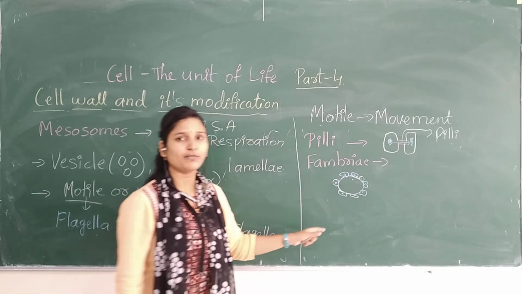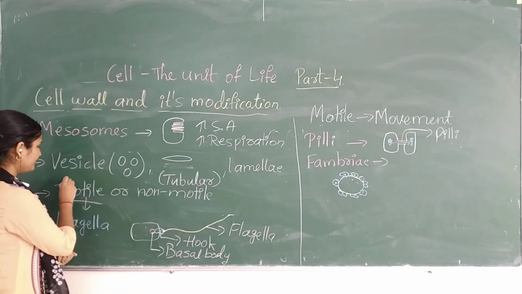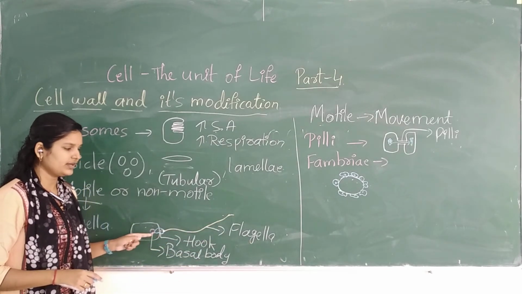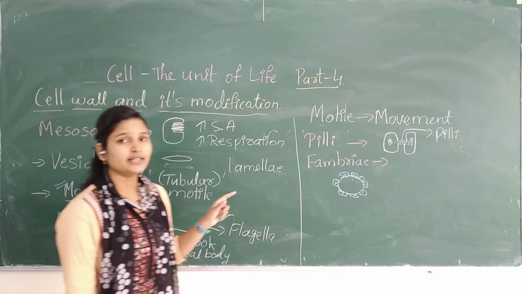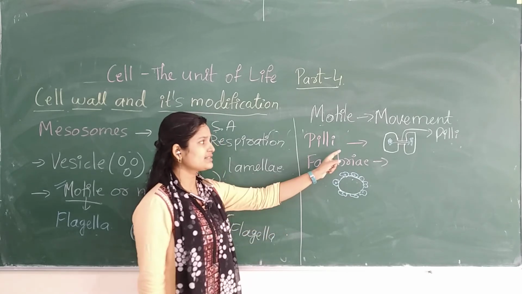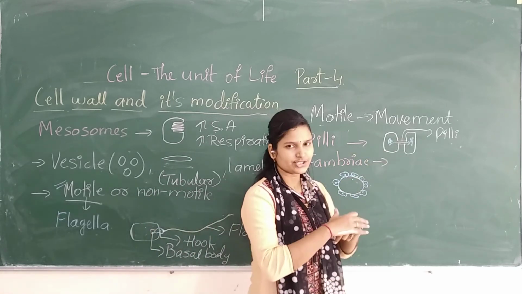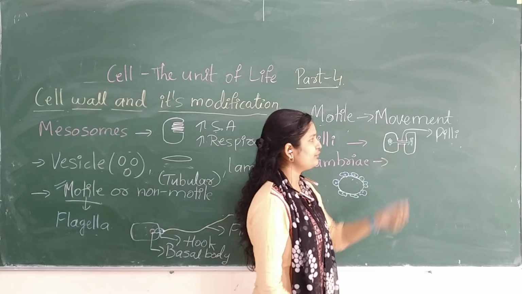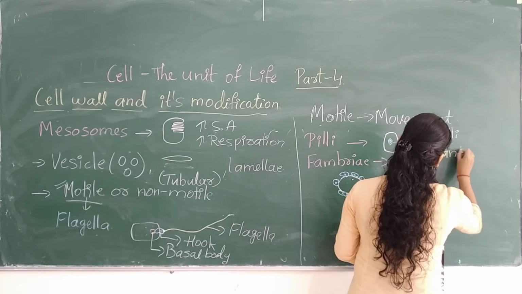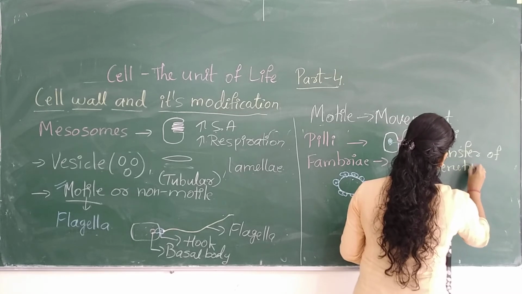Remember, these are the modifications which the bacteria are having. The first one is, if mobility is there, then they should have a long flagella, and the hook and the basal body. Another modification, which is not exactly related to mobility, is the presence of sex pili and Fimbriae. These pili are the connection between two cells, which is mainly helpful in the transfer of genetic material.